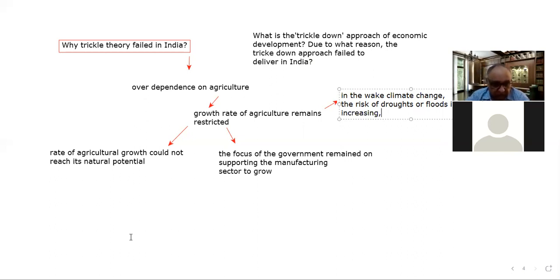And the second important point is called the missing link.